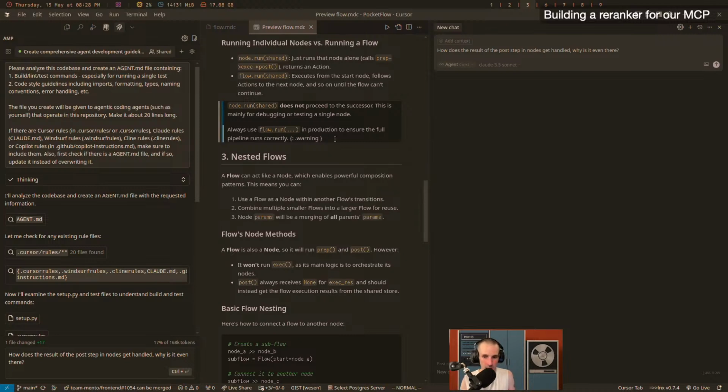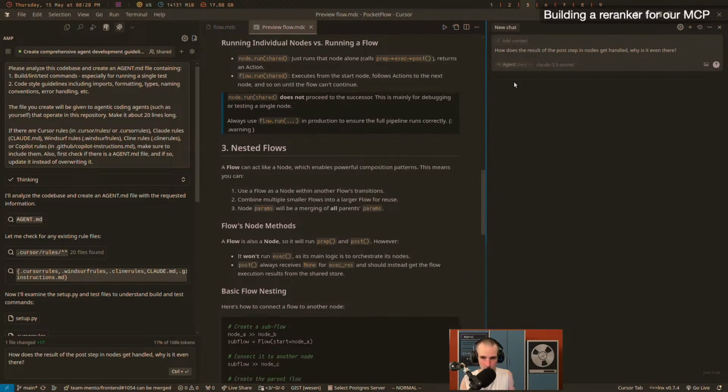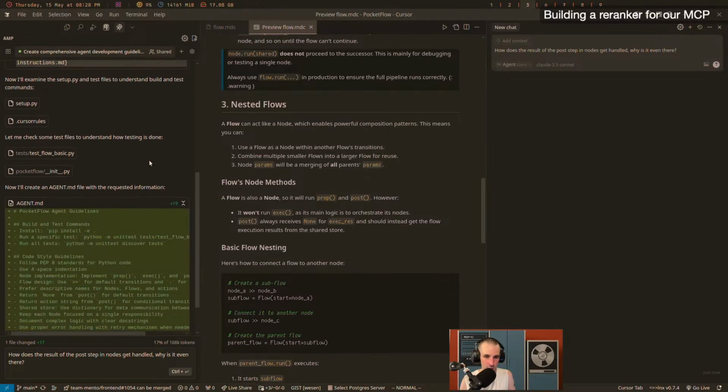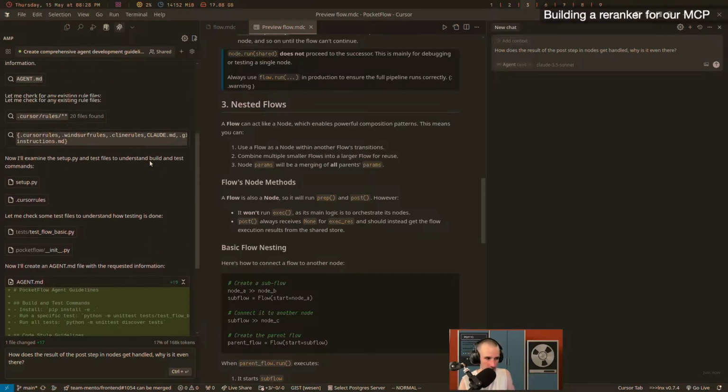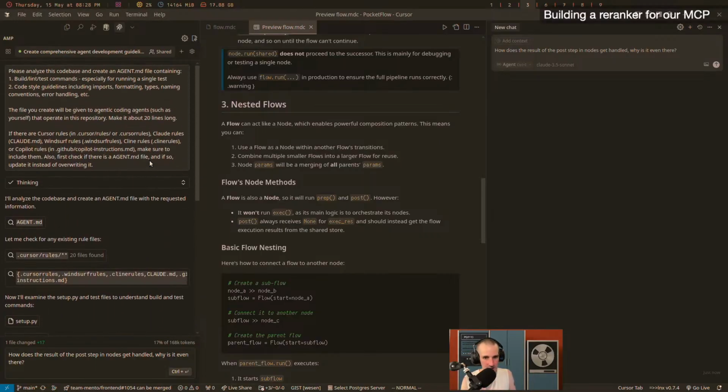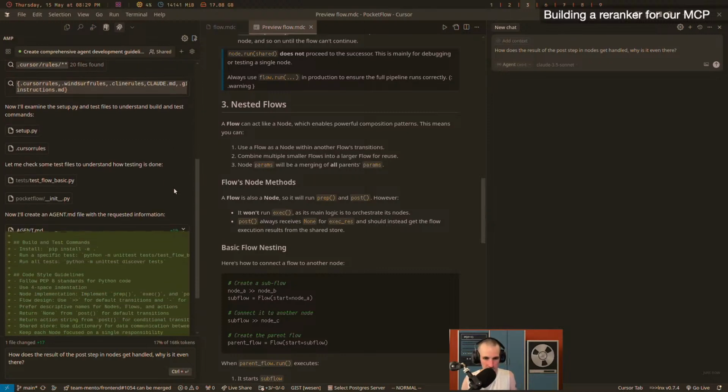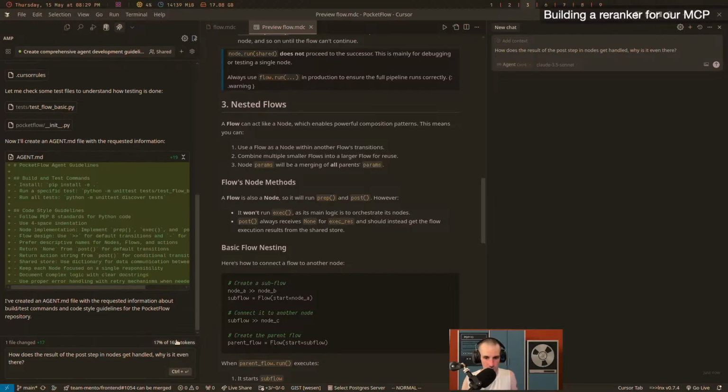So you want to be absolutely sure, when you ask a question, especially an open-ended question on stuff you don't know, that it actually is looking at the right files. That's why it's really, really important for the tools that you use to actually show you what they're looking at. That's why things like ChatGPT.com are kind of hard, because they might hide a lot from you of what they're doing. So it's always a matter of being a little bit skeptical about what tools like ChatGPT.com do. In Cursor and in AMP, it's a little bit easier to look at that,